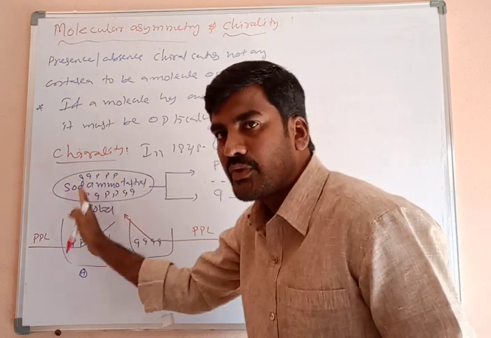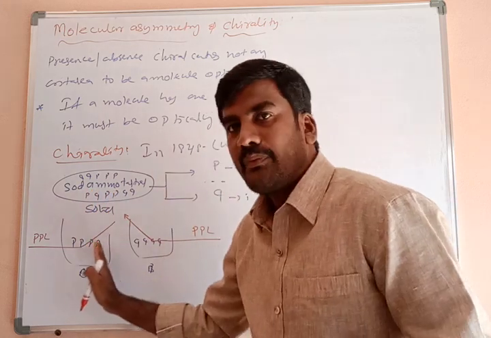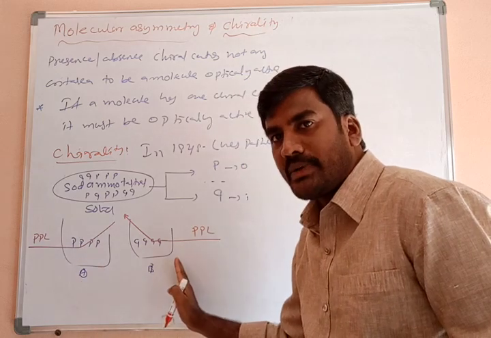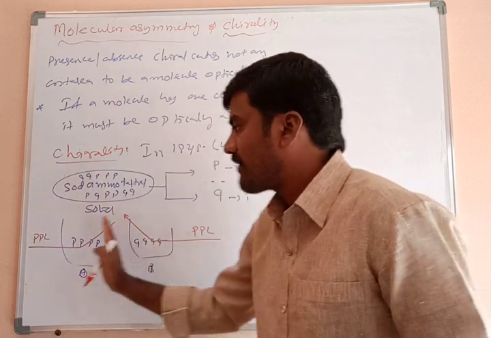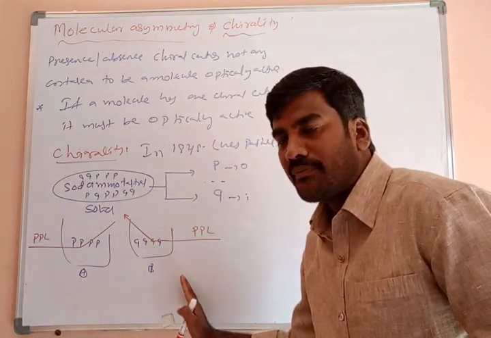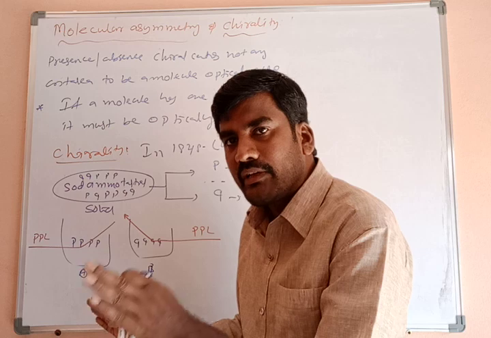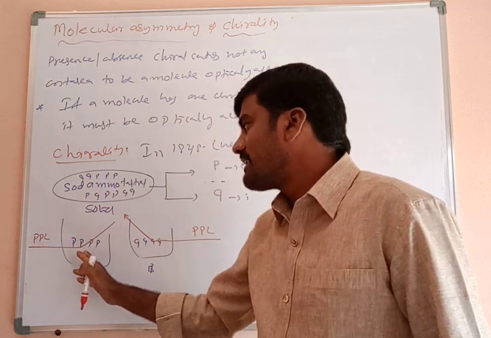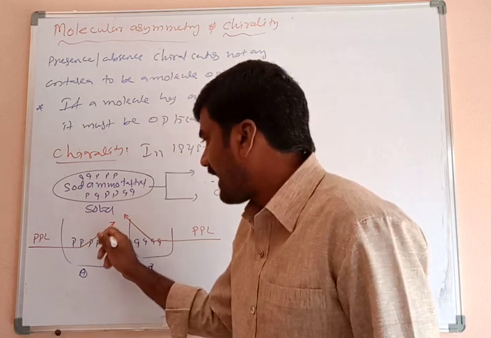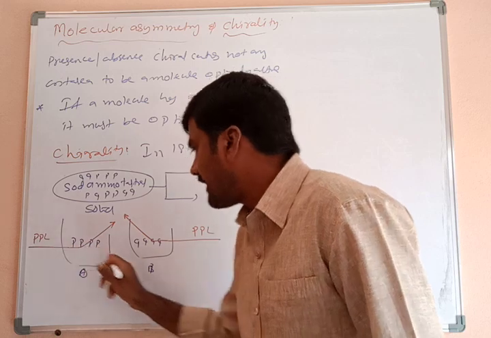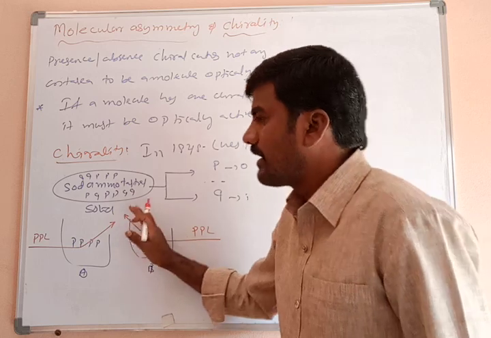Now this is the crystalline solid of sodium ammonium tartrate. From this mixture, Louis Pasteur separated the object form and the image form, and made aqueous solutions of the A form, the B form, the object form and the image form. When plane polarized light is sent into the aqueous solution, the plane polarized light turns to the left side here. This aqueous solution of sodium ammonium tartrate rotates the plane of polarized light to the right side.